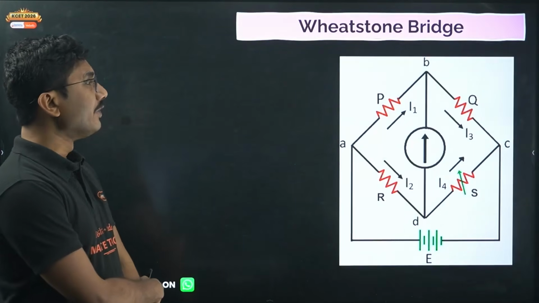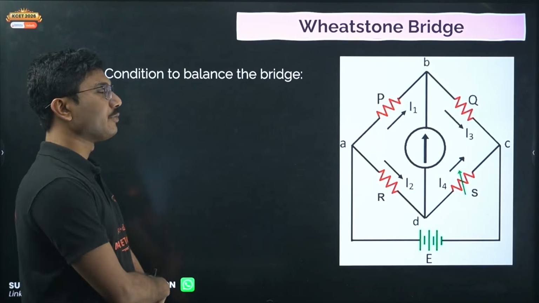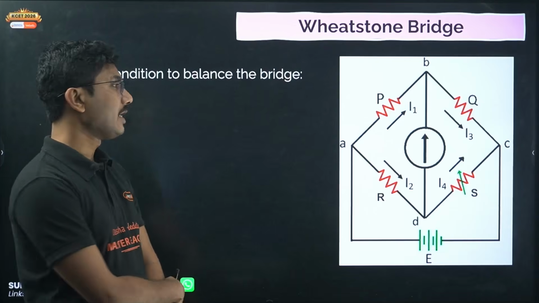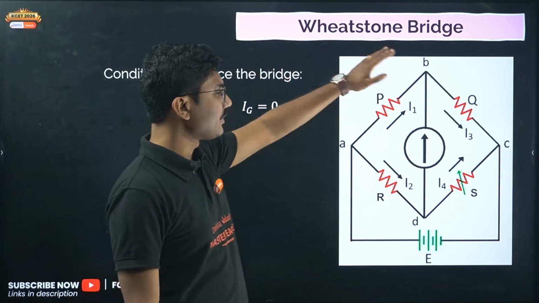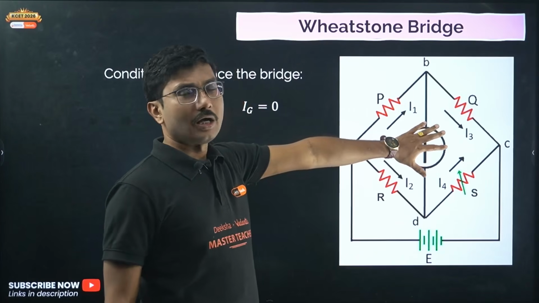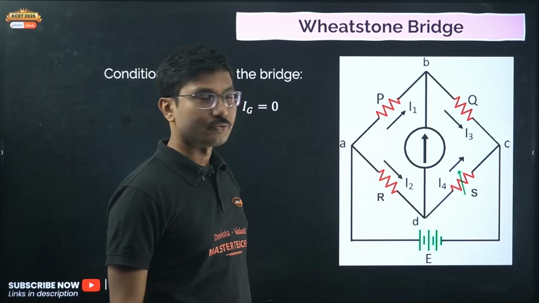Now next, Wheatstone bridge, the derivation of condition of balance is very important. You can check that out in our Brahmastra series where I have done the derivation. And the condition of balance in a Wheatstone bridge is where this galvanometer is balanced. Galvanometer is not showing any deflection. That means no current is passing through the galvanometer.